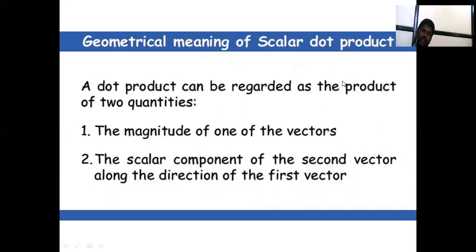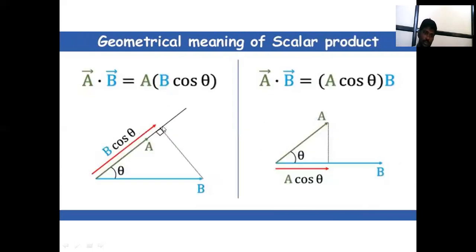Geometrical meaning of the scalar dot product. A dot product can be regarded as the product of two quantities: the magnitude of one of the vectors, and the scalar component of the second vector along the direction of the first vector. A bar dot B bar is equal to A B cos theta, where B cos theta is the component. That is the geometrical meaning of the scalar product.